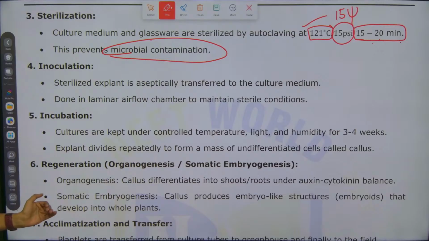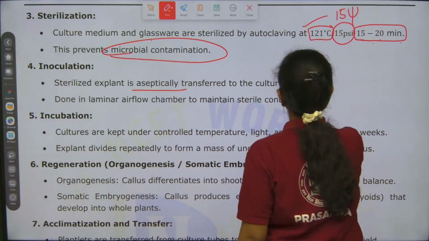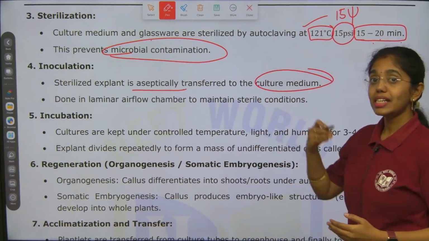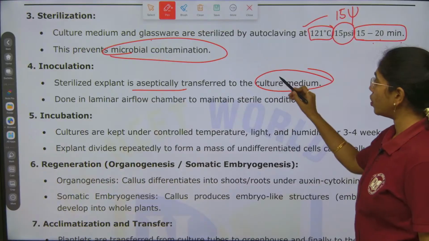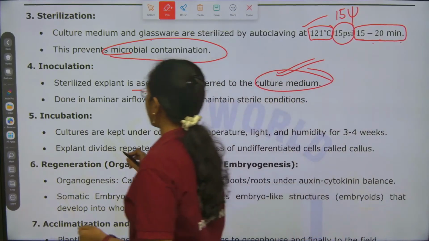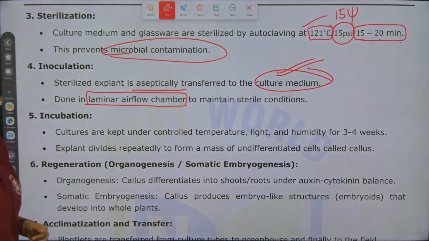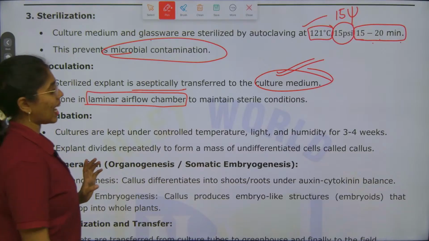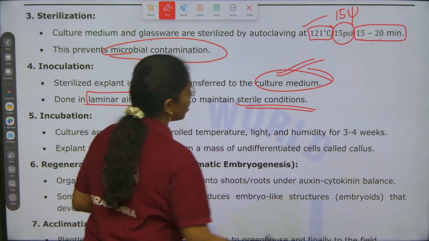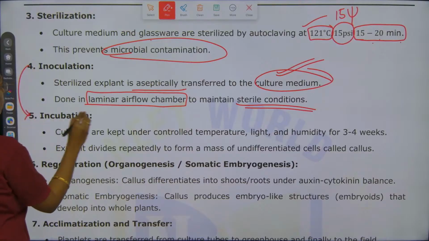Next, fourth step is what? Inoculation. Sterilized explant is aseptically transferred to the culture medium. Sterilized explant is transferred to what? Culture medium. This inoculation is done in a laminar airflow chamber to maintain sterile conditions. This is to maintain what? Sterile conditions.